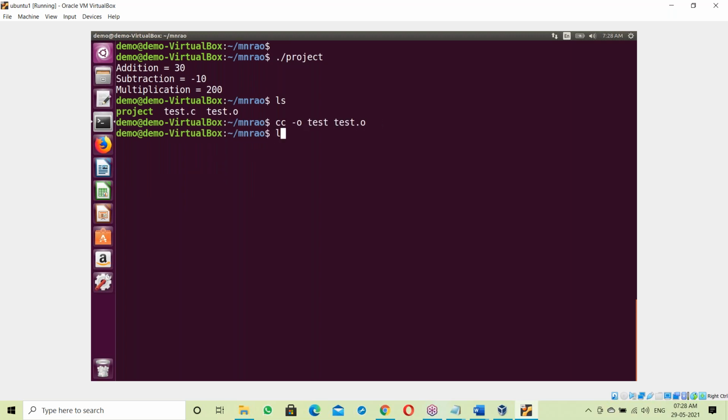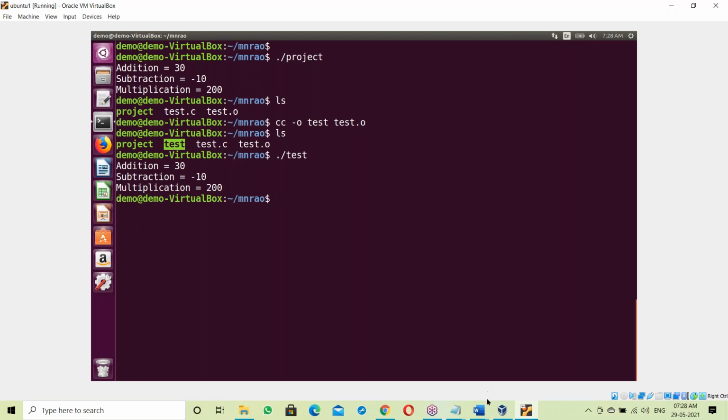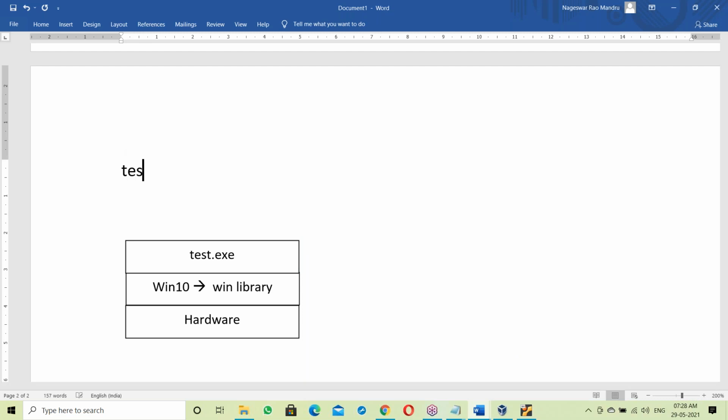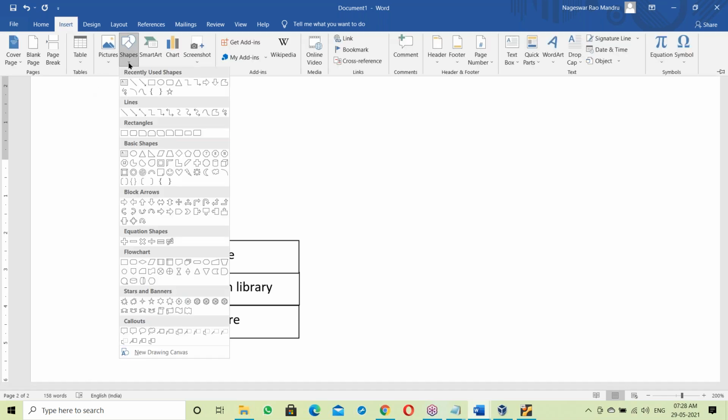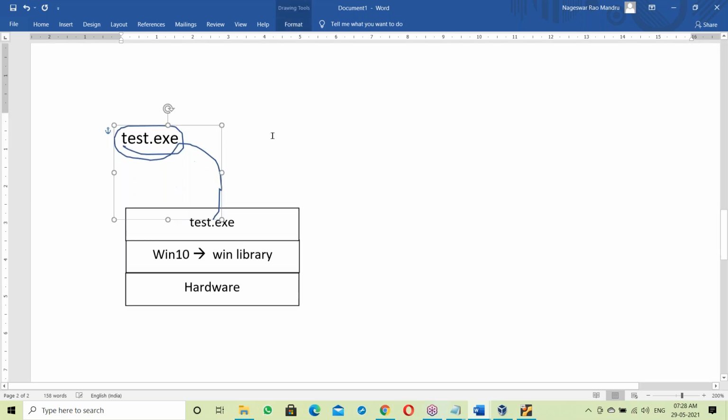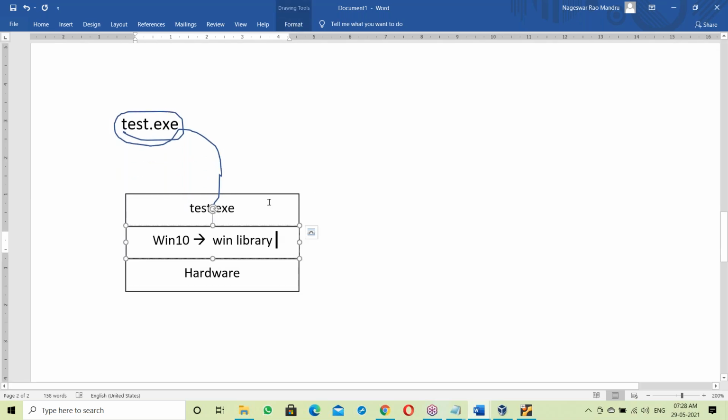The test.exe file is submitted. Now this test.exe file is just placed on the Windows base. The test.exe file moves to the Windows base, and we try to run it here.